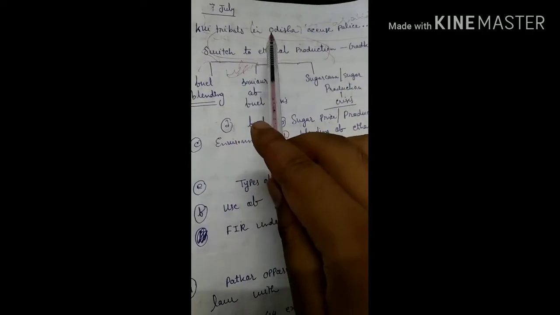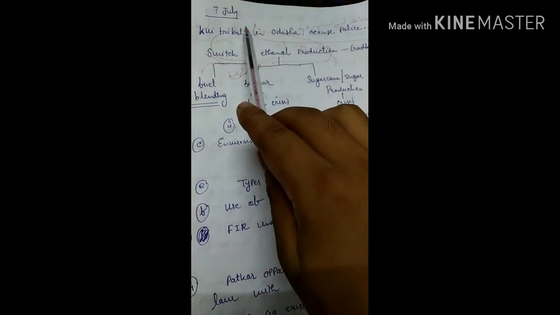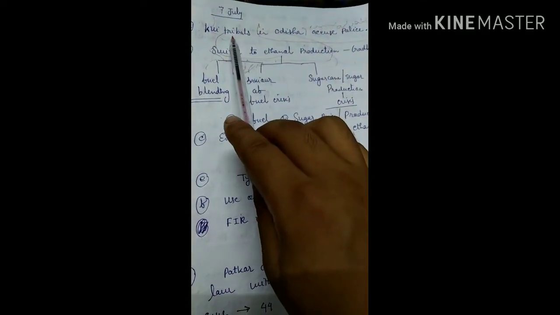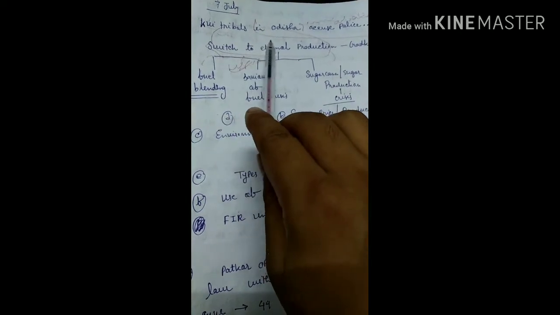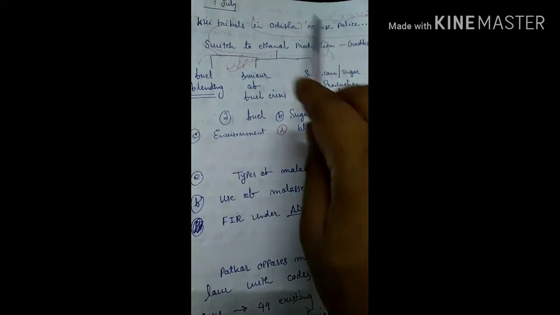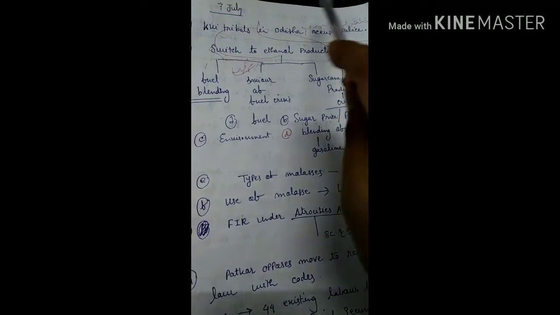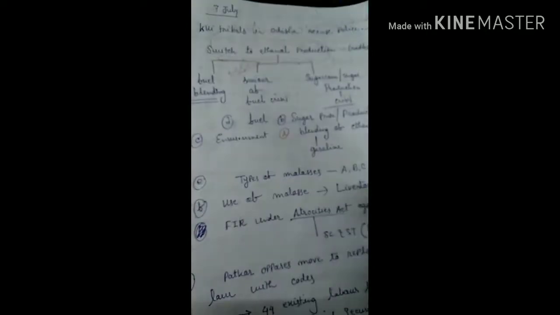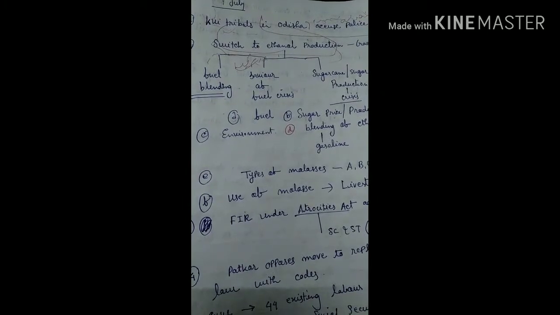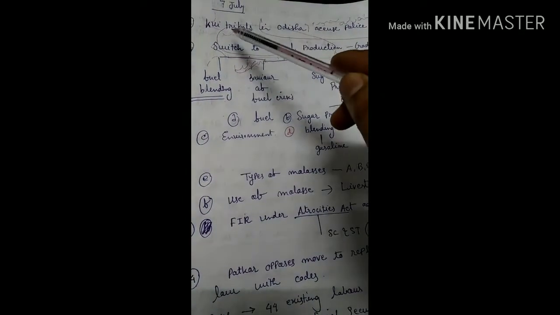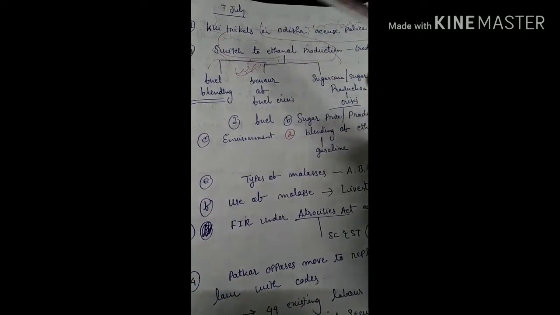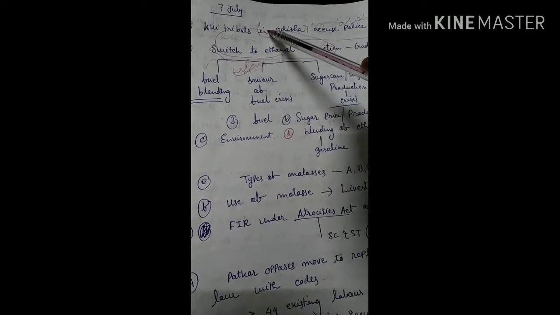Then you will see I am trying to show you some examples. For example, in the 7 July news, there is a headline, Hui tribals in Orissa accuse police. Here, from this to that part is totally redundant, not necessary. What is important is to get an insight into the Hui tribals. We have to see where this tribe lives. Is there any issue regarding the Hui tribals?